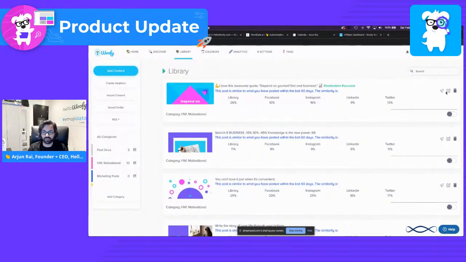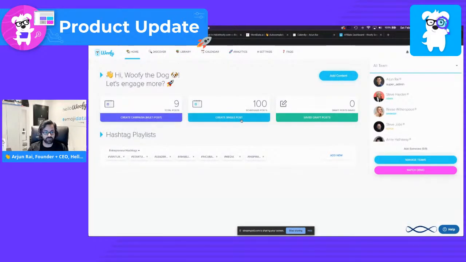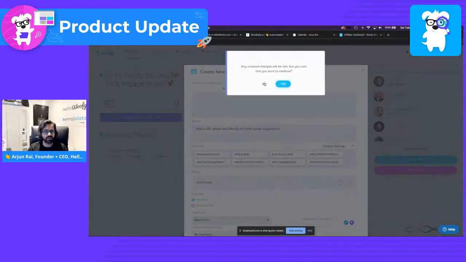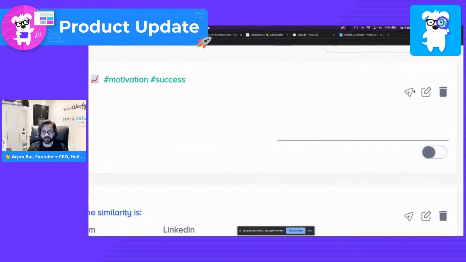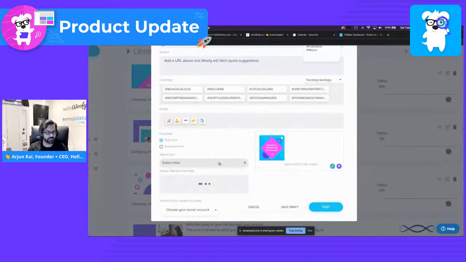So if you want to schedule this now, you can, of course, schedule it in two ways. One is obviously go to the home screen and click on single post and add the post here immediately. Or we can go into the library and click on this button here, which allows you to create a single post. And go ahead and choose the social media platform itself.